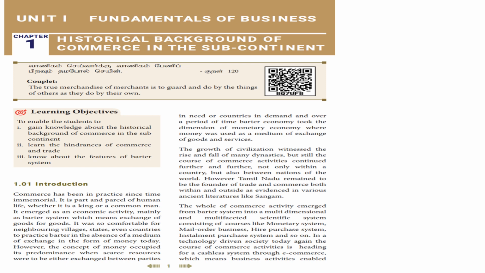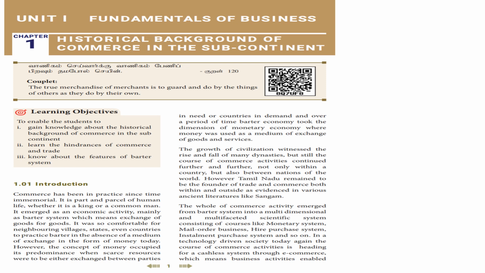And the next para, the whole of commerce activity emerged from barter system into multidimensional and multifaceted scientific system consisting of courses like monetary system, mail order business, hire purchase system, installment purchase system, and so on. Okay, so here they have given how the commerce activities developed. Okay, how buying and selling developed.